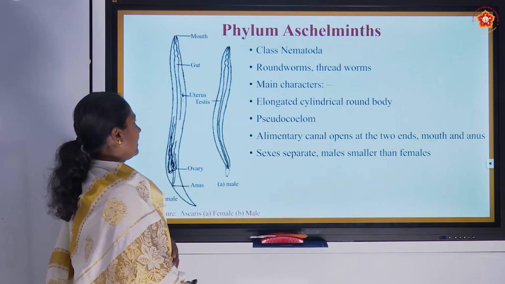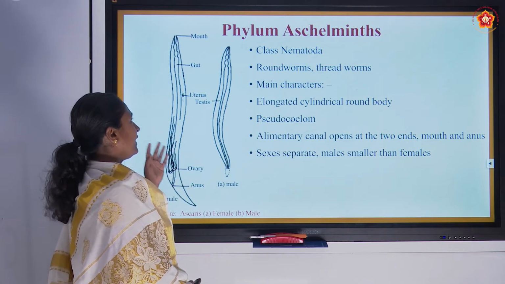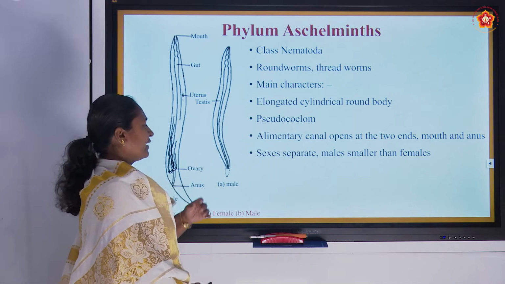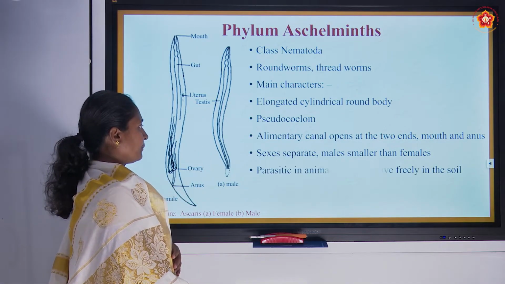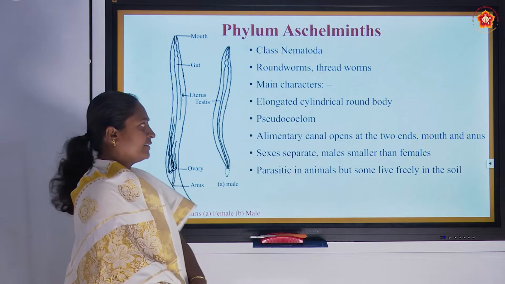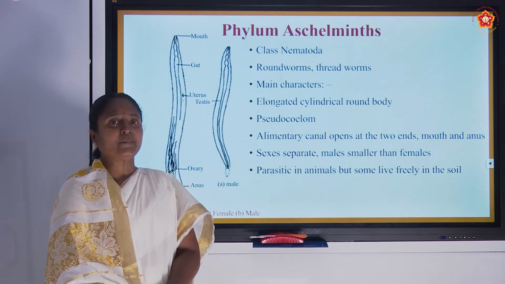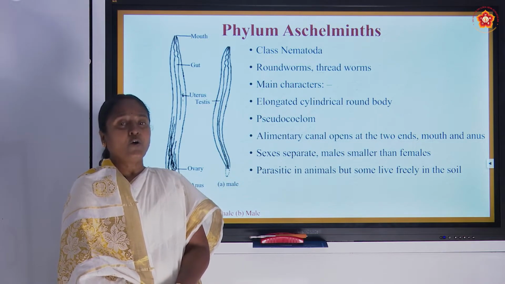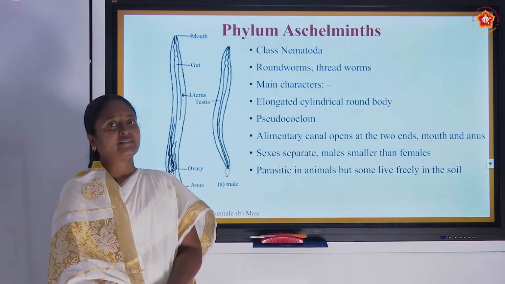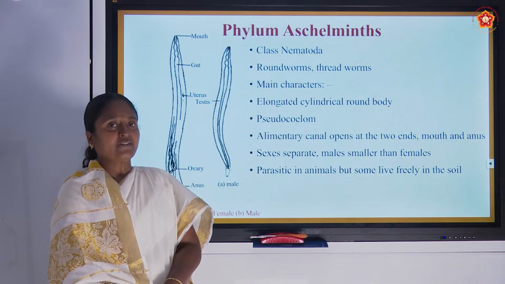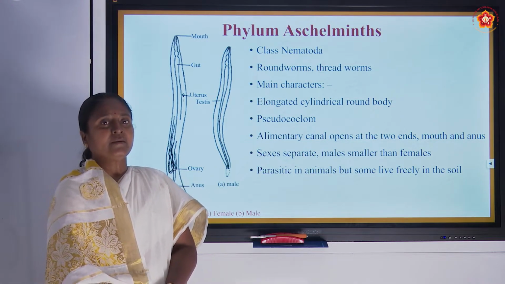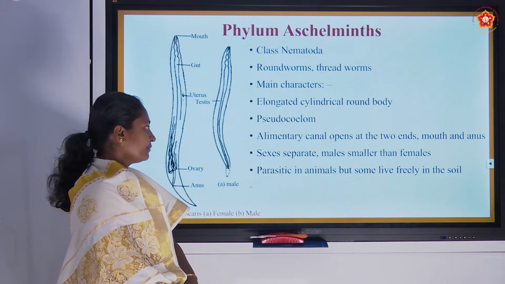In both organisms we can see the mouth, gut and anus, and in the male we can see the testis. These organisms may be parasitic or free living. Sometimes they are present inside the host body and survive inside. These organisms are a serious threat to the public health of many countries.